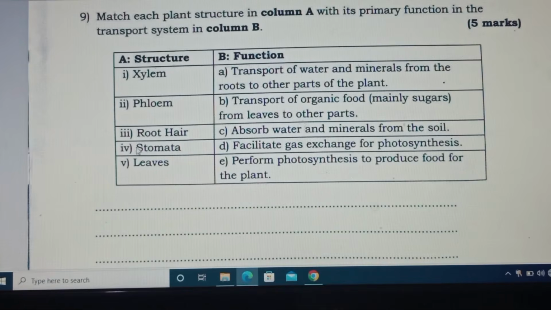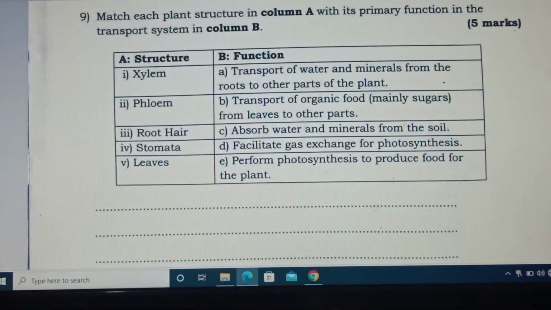Yes, means IV is corresponding with D and V is corresponding with E. For that there is no kind of matching. I corresponding with A, double I corresponding with B, triple I corresponding with C, IV corresponding with D, V corresponding with E, because the function of stomata is gas exchange. Yes, so that is 5 marks for free.